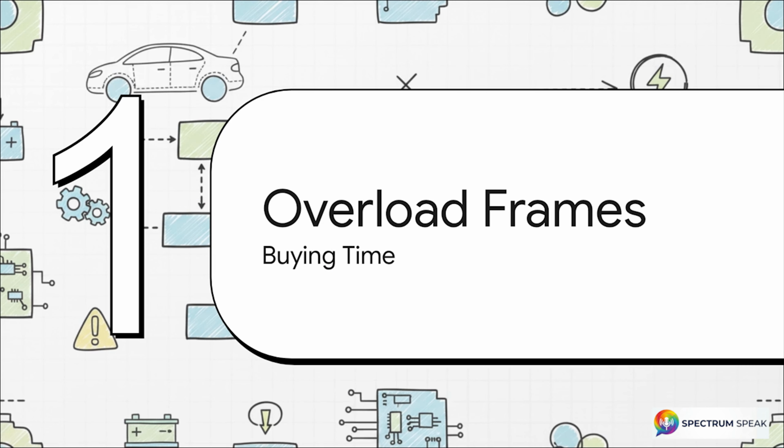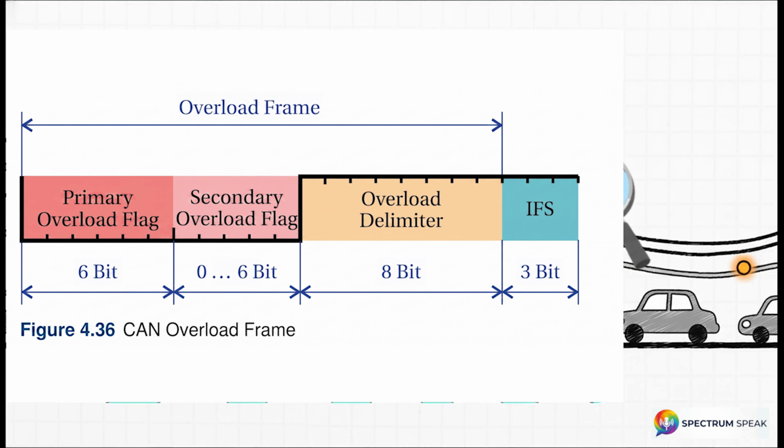Section 2. Overload frames, buying time. Let's look past the surface and dive straight into the network's timing protocol. What happens when a node isn't actually broken, but just needs a brief moment to catch its breath? Enter the overload frame. By definition, an overload frame is a specialized signal consisting of exactly 6 dominant bits, sent by a node to delay the next transmission.